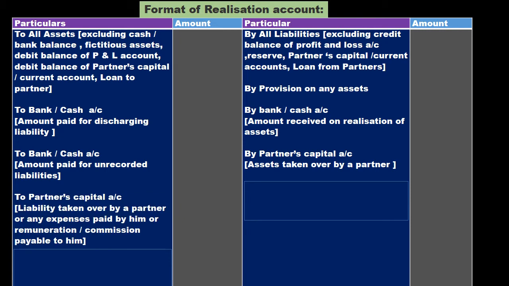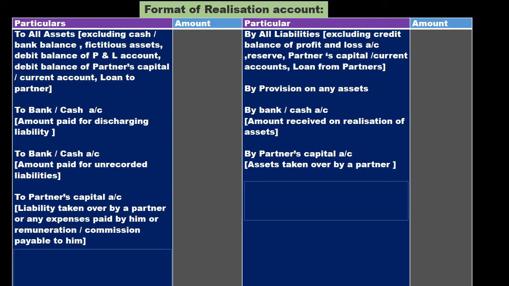Now finally, the last one, for making repayment of liability by a partner. If any of the partners agreed to take over or repay expenses or liabilities, or we have to pay him some commission or remuneration for dissolution, in such a situation his capital account must be credited, and it will be shown on the debit side of realization account.